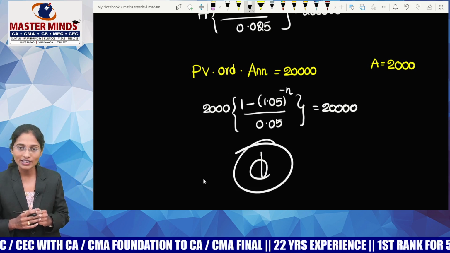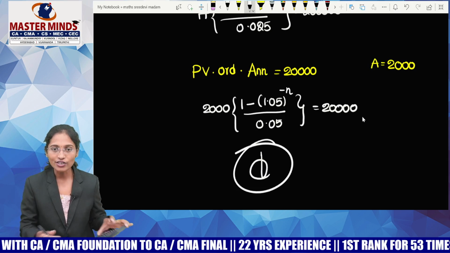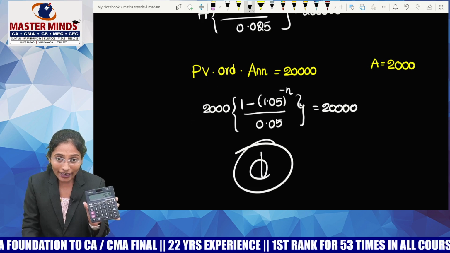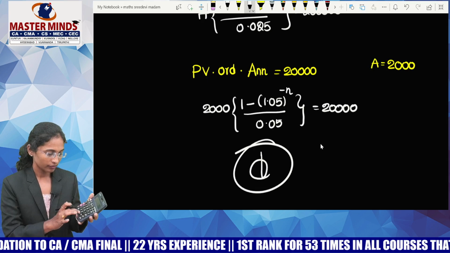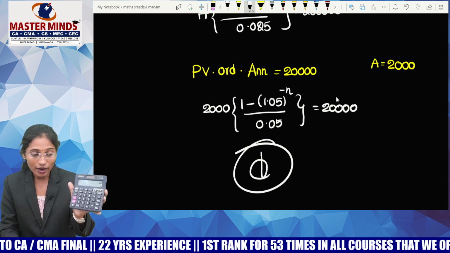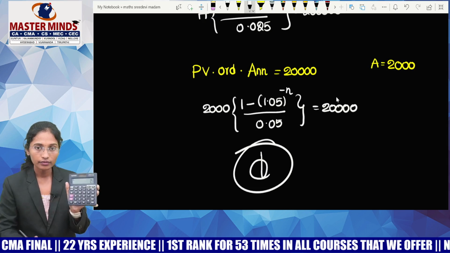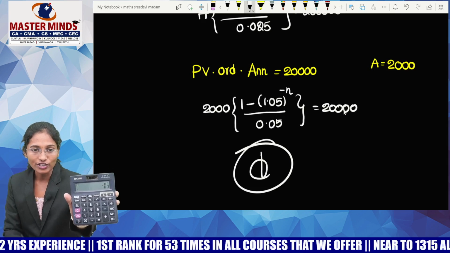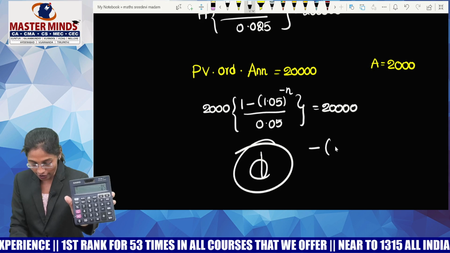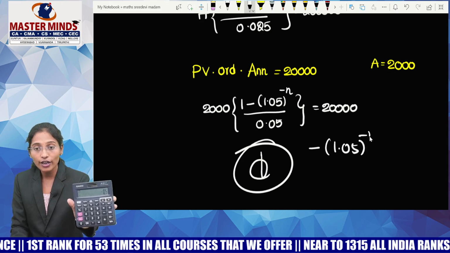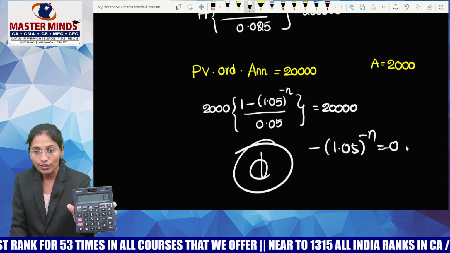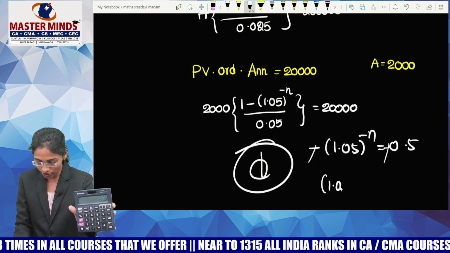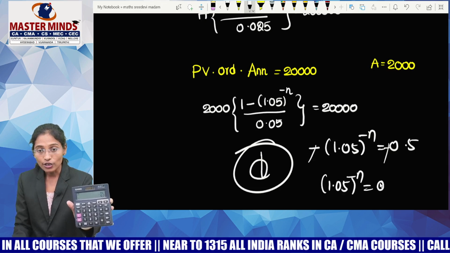Madam, if we want to solve this question, how do you do it? Yeah, enter 20,000 in your calculator, guys. I'll tell you the process also. Enter 20,000 divided by 2,000. It's 10 into 0.05. Okay, next minus 1. I got minus 0.5. As this is the value of minus 1.05 whole power minus n, I got minus 0.5. Let me cancel this minus and this minus. So I got 1.05 whole power minus n equals to 0.5.